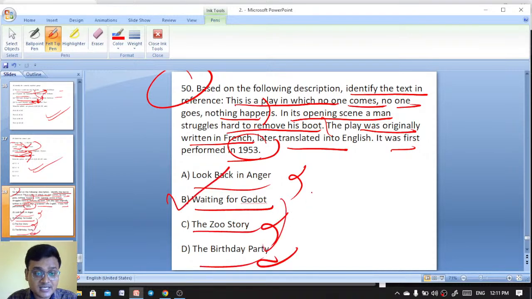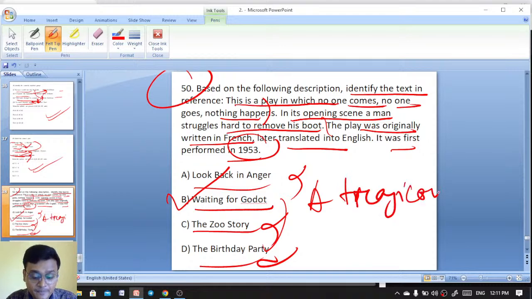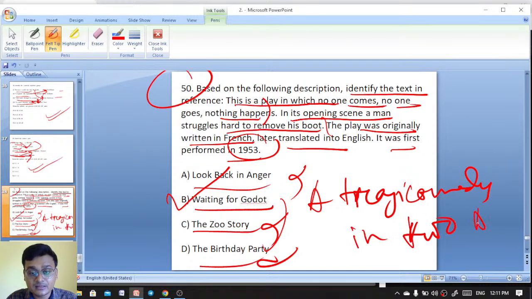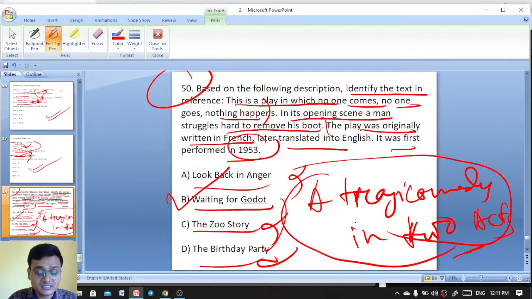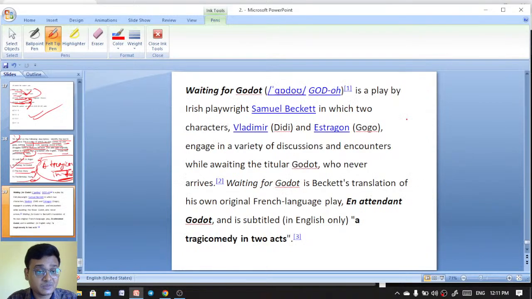And here, a tragicomedy. It has the subtitle, a tragicomedy in 2 acts. A tragicomedy in 2 acts is the subtitle, and the subtitle came only in the English version. And here is the explanation. Waiting for Godot is a play by Irish playwright Samuel Beckett, in which two characters, Vladimir and Estragon. Remember that Vladimir is known as Didi, and Estragon is Gogo.